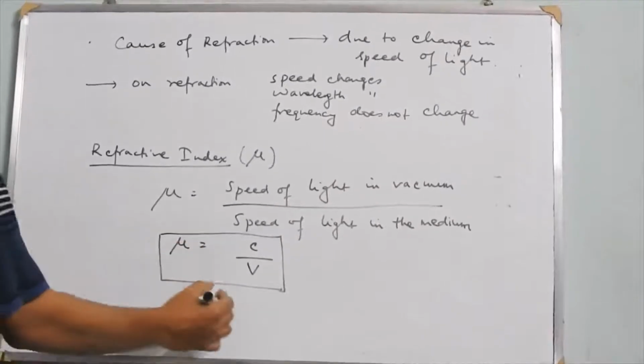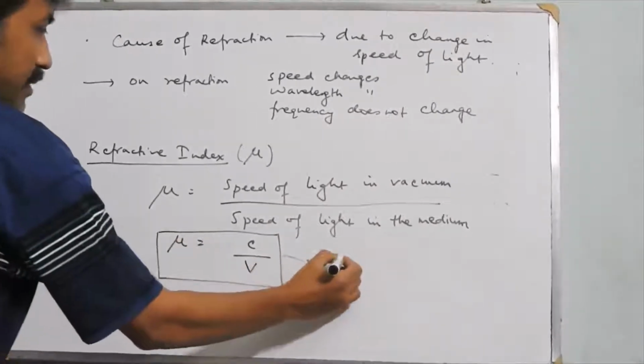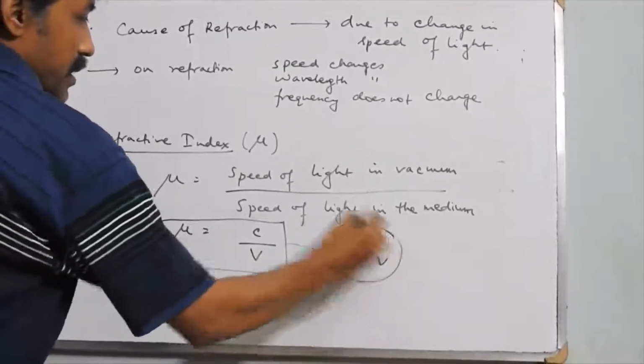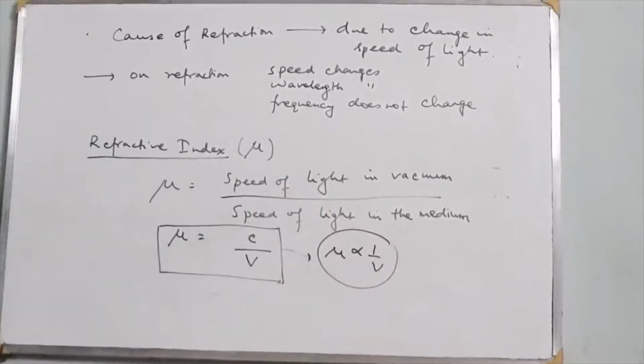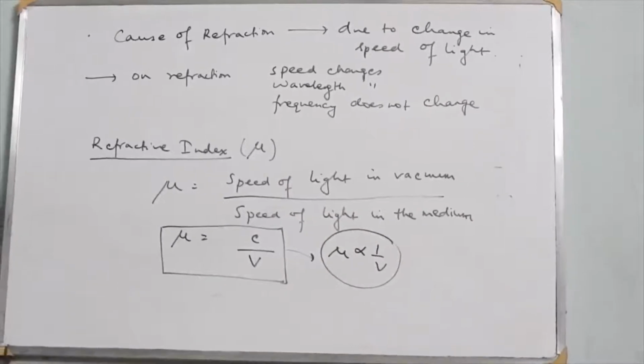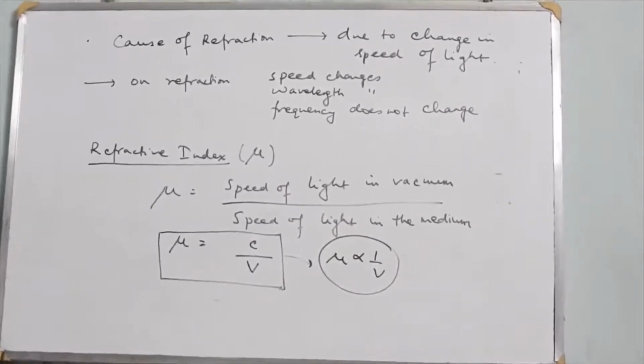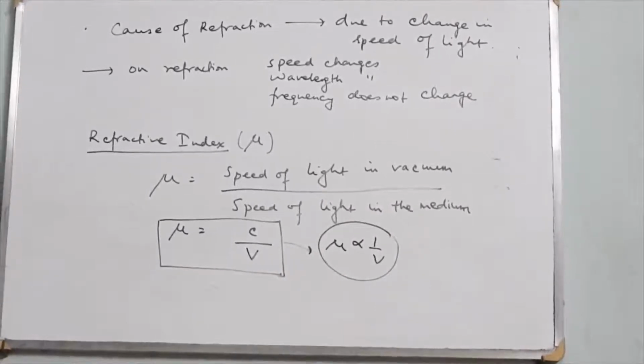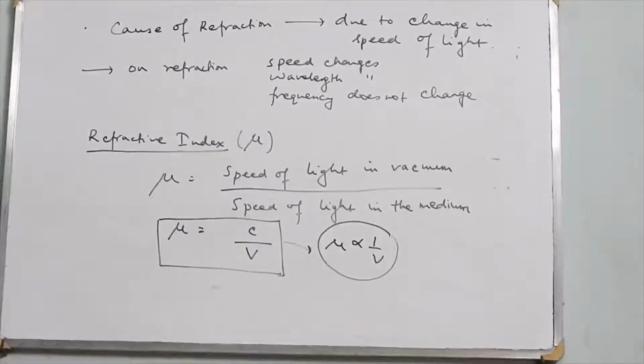So you see that refractive index is inversely proportional to the velocity. That means if the velocity of light is more in a medium, its refractive index is less, that means it is a rarer medium. And if the refractive index is more in a medium, the speed of light is definitely less. It is a denser medium.